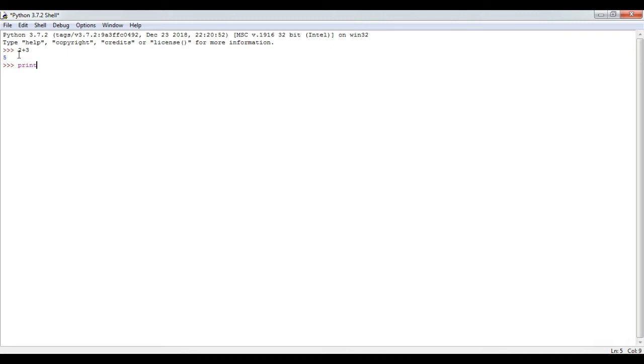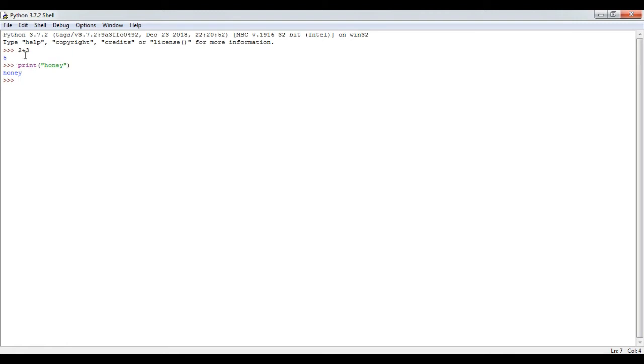So we write print, which means to display the record, then a bracket as per the rule, or you can say the syntax also, and in this I am writing my name. Let's say I write the name, I close the inverted commas to end this word, and then I close this bracket, and now I am executing this command after pressing the enter key. So you can have a look that the word appears in the next line in blue color. So we can see that Python is a user friendly and colorful language.